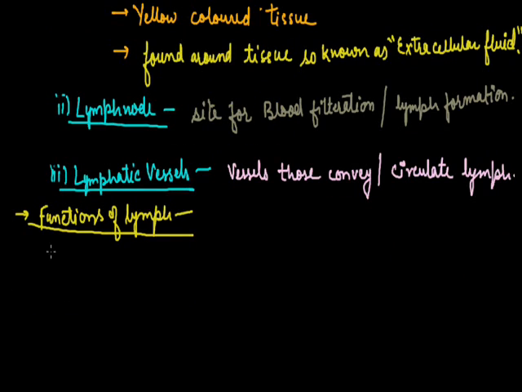The first function of lymph, it acts as a middleman. So whatever is supplied from blood to cells is actually always supplied via lymph and vice versa. The next one is it contains a lot of lymphocytes to provide immunity.